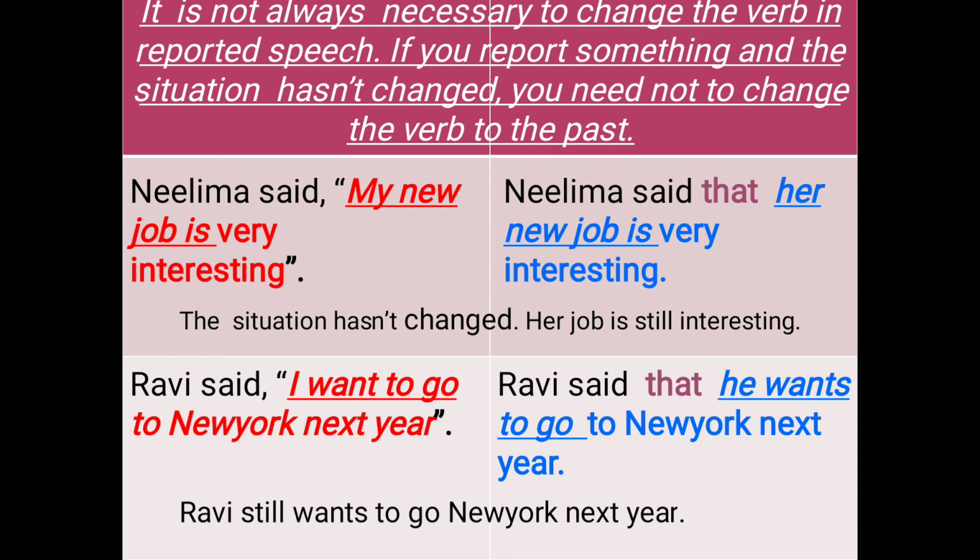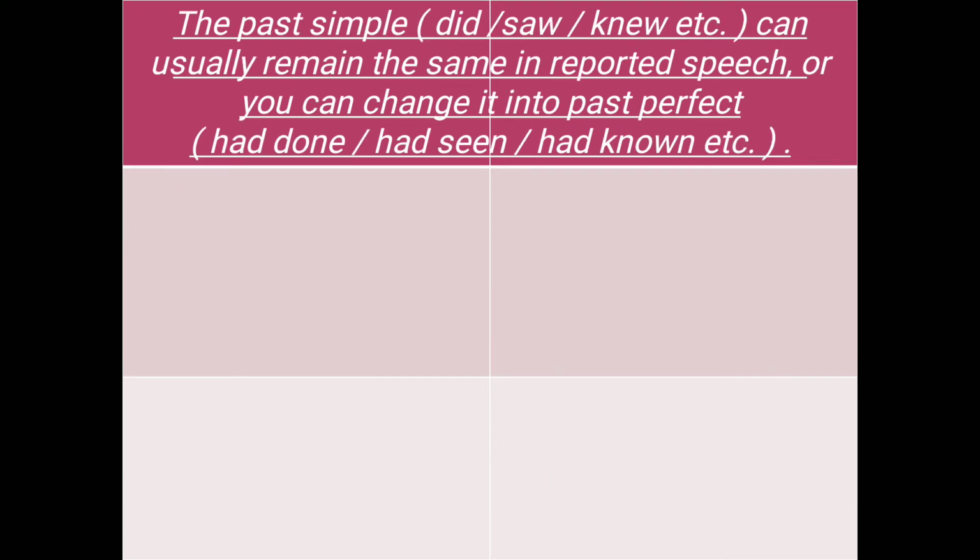Have you understood this situation? I hope you have understood. Sometimes the past simple, did or saw or knew etc., can usually remain the same in reported speech, or you can change it into past perfect, had done or had seen or had known etc. Look at some examples.